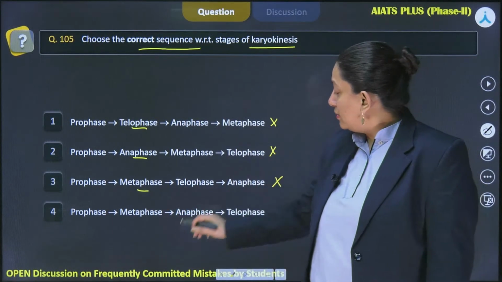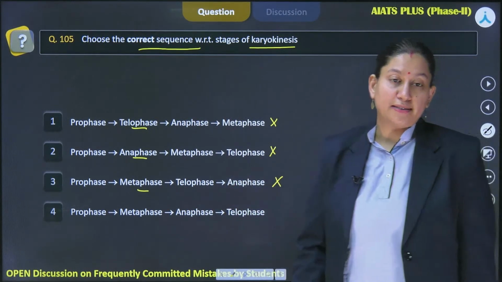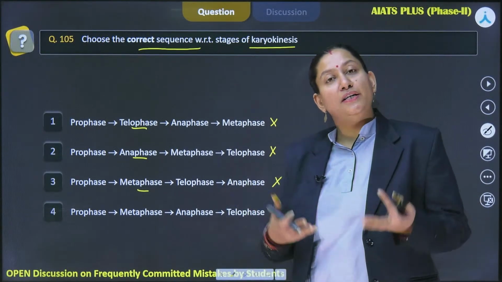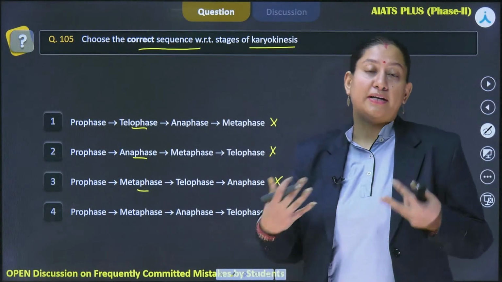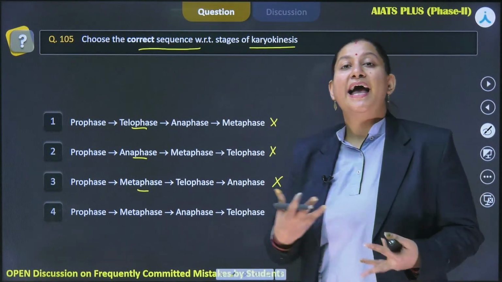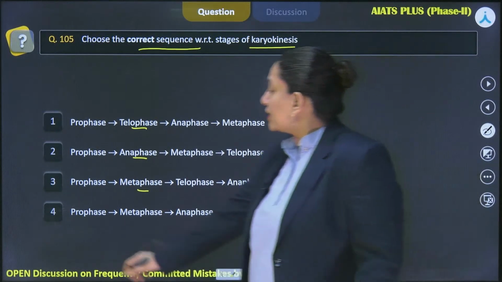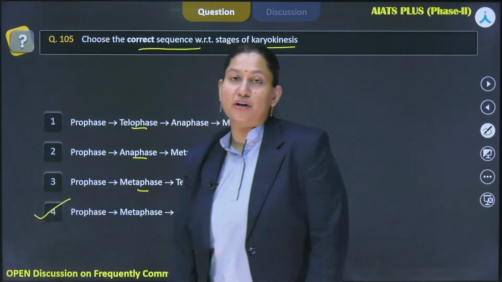Then further, the last phase of karyokinesis, which marks the ending of it, would be telophase, where the nuclear membrane and nucleolus is going to reappear, right? Other organelles are also going to reappear, and the decondensation of chromatin material takes place, right? So the correct option here is going to be option number 4.